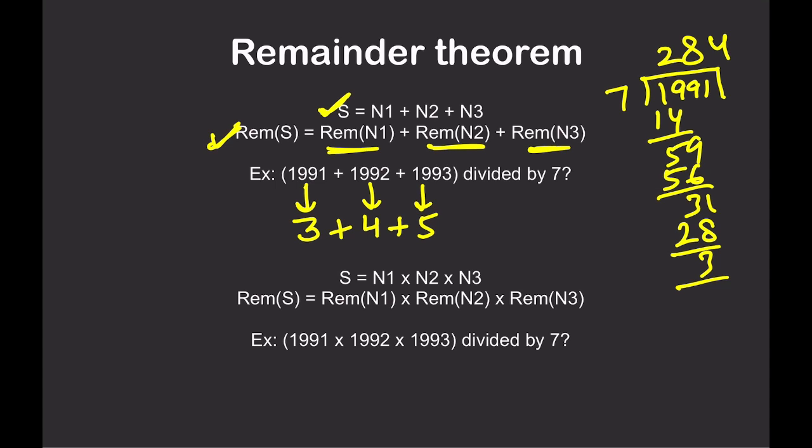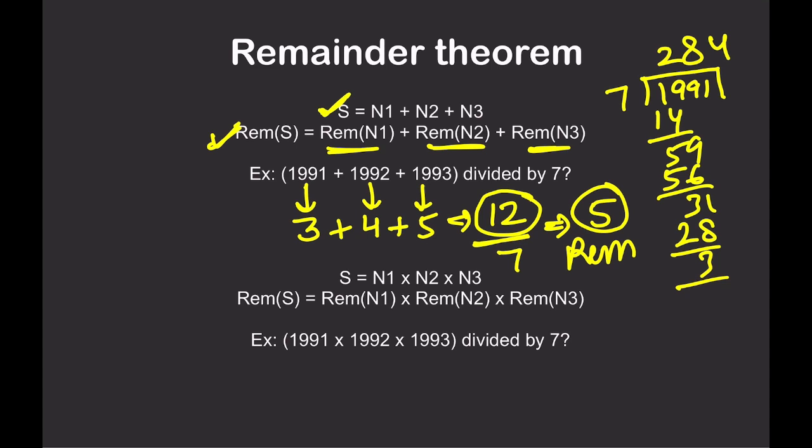So now, add all these numbers. 5 plus 4 is 9 plus 3, 12. Now we are left with 12 as remainder. Again divided by 7, you will get 5 as the remainder. I hope it is okay. So the first theorem says, when a number is written in the form a plus b plus c, calculate the individual remainders and then add them. Second thing, same remainder but with multiplication.